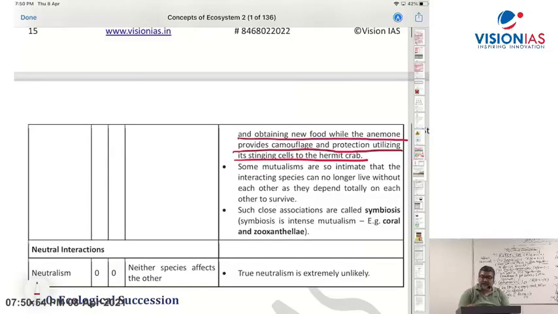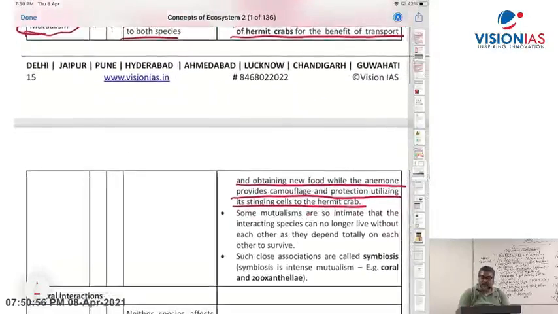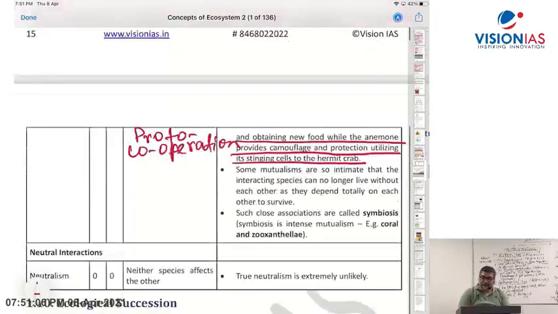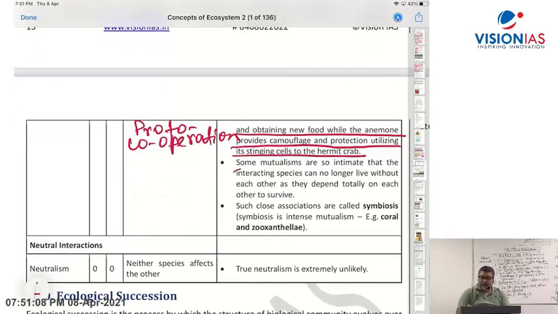So what is this interaction called? Hermit crab and sea anemone? That is proto-cooperation. So one form of mutualism is proto-cooperation: hermit crab and the sea anemone. Now look at here under. Some mutualisms are so intimate that the interacting species can no longer live without each other, as they depend totally on each other to survive.